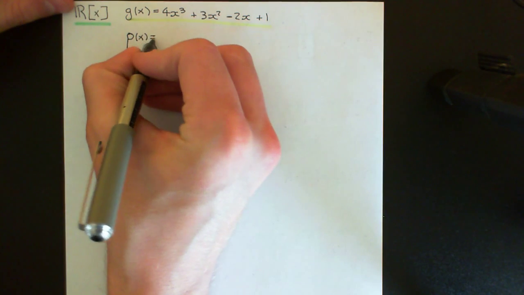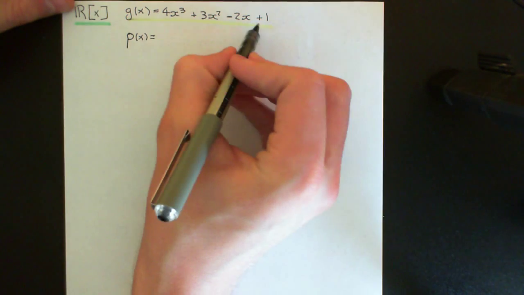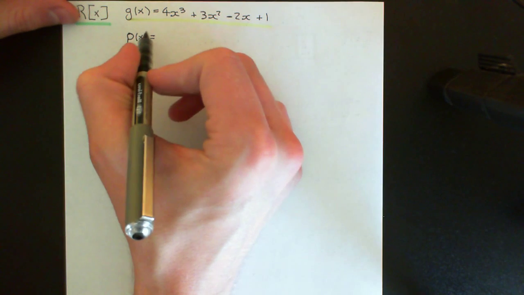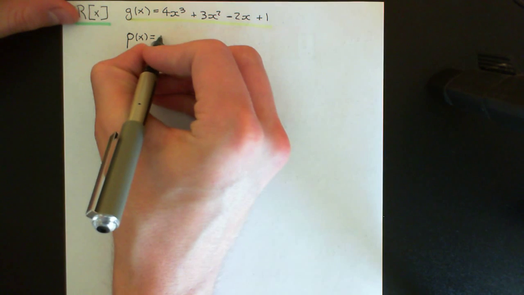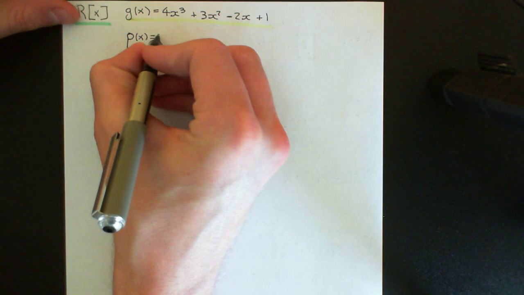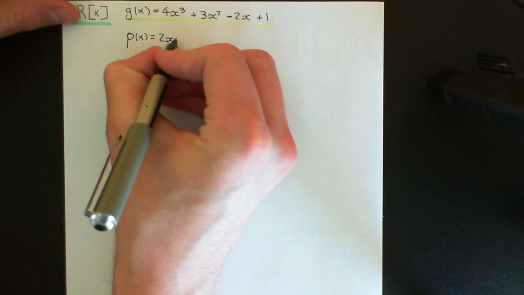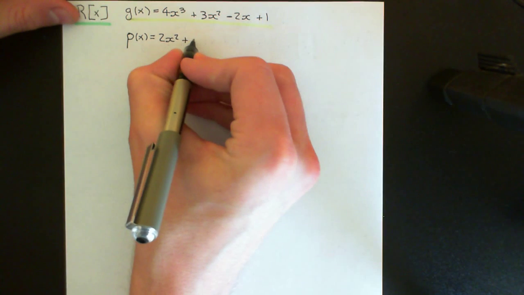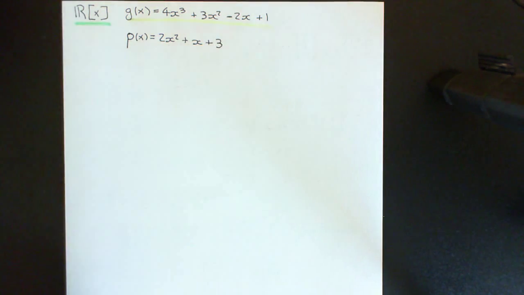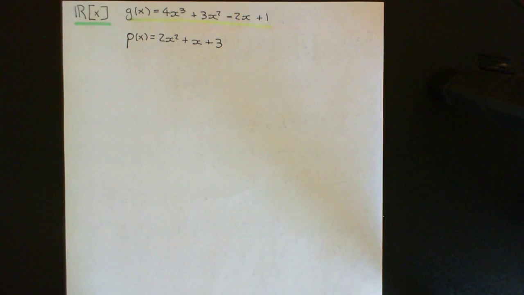Now, of course, p of x is going to have degree less than this if I want to attempt to write this one as a multiple of this one. So I'm going to make it a quadratic polynomial. We'll have 2x squared plus, let's go for x plus 3 there. So there's a polynomial of degree smaller than it.